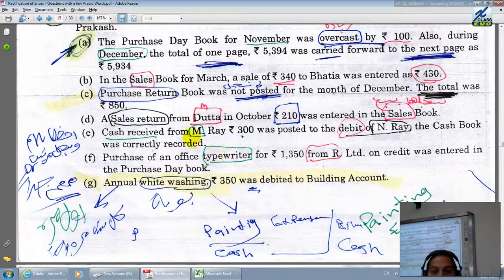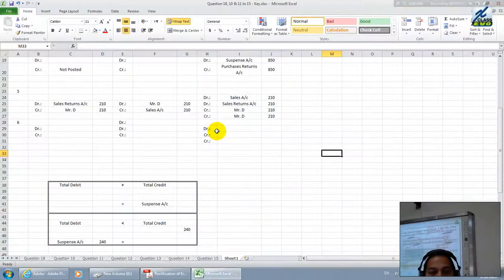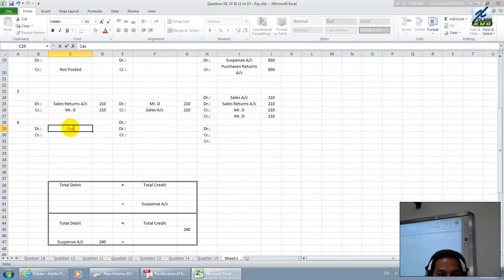Next one. Cash received from Mr. R. When we receive cash, what do you have to write? Cash received means debit cash. Let us write debit cash.